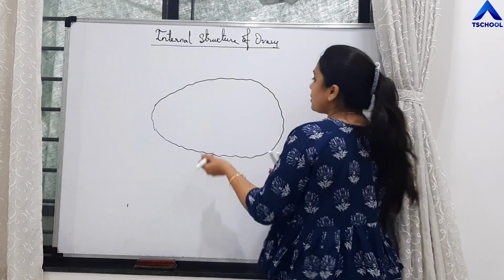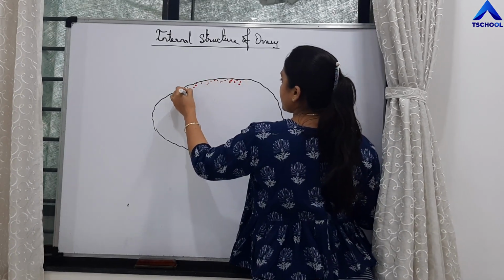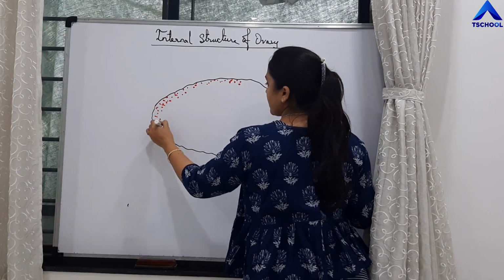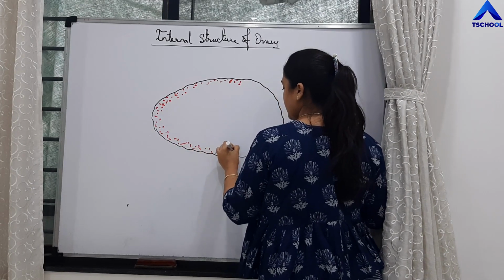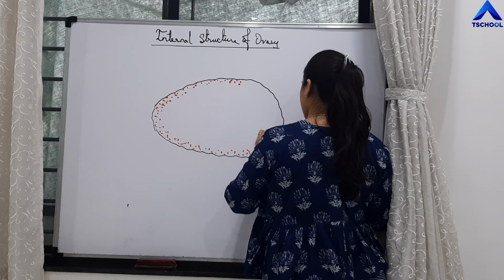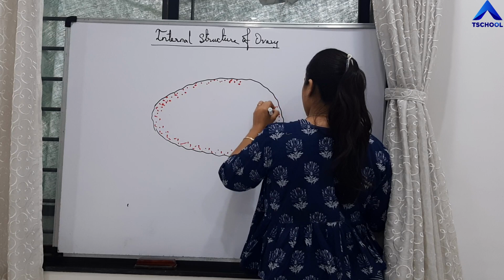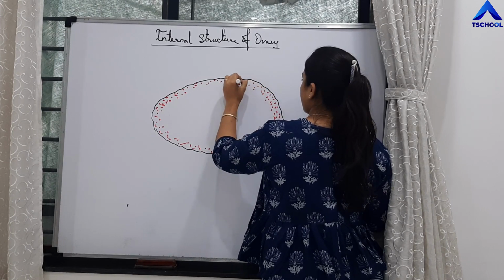The outer part of the ovary is called the cortex of the ovary, right?